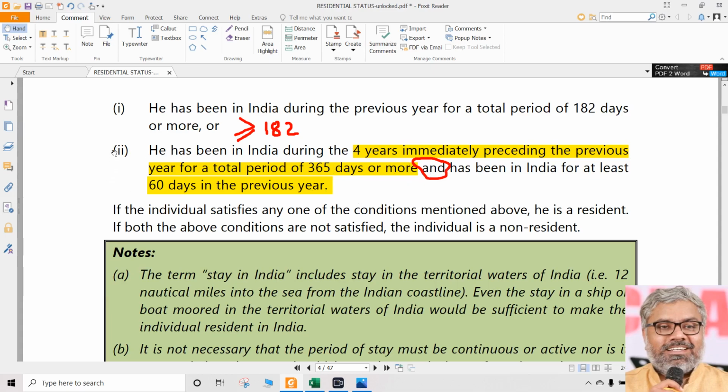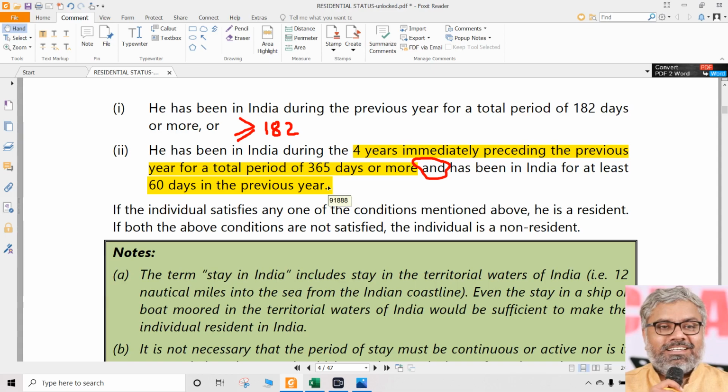Within the second condition, if you further split them into two sub-conditions, both sub-conditions have to be satisfied because they are separated by the word "and". What are those both conditions? First of all, he should be in India for at least 60 days in the previous year. First you should check that. Okay, he stayed in India for 60 days in the previous year.